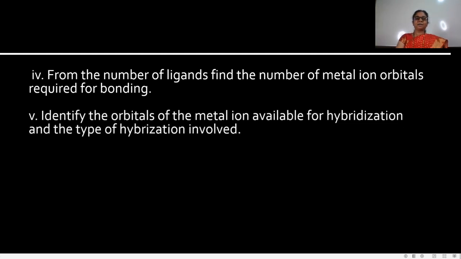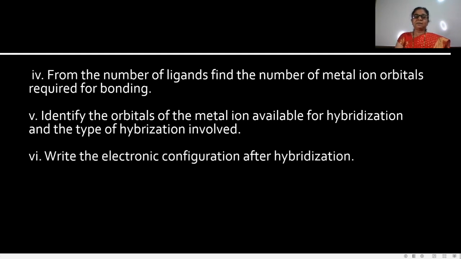Then identify the orbitals of the metal ion available for hybridization and the type of hybridization involved. That means the metal ion has vacant hybrid orbitals, and we must see which orbitals take part. These vacant hybrid orbitals are formed by using the s orbital, p orbital and d orbital, and according to the orbitals taking part, the type of hybridization is decided.